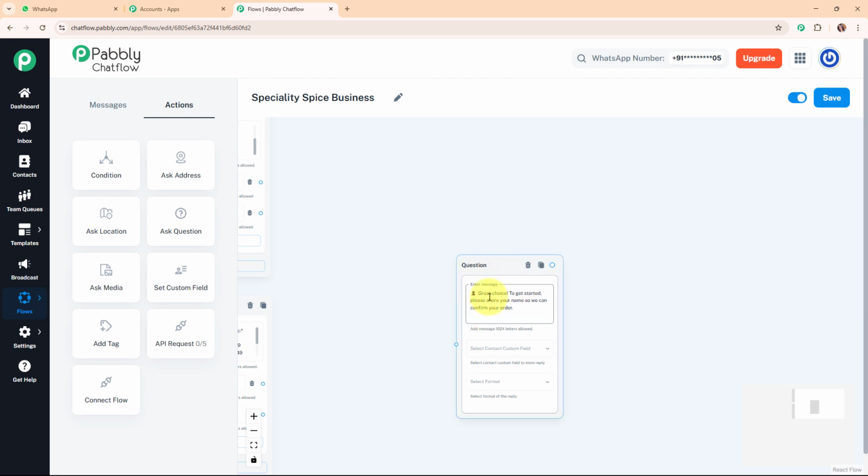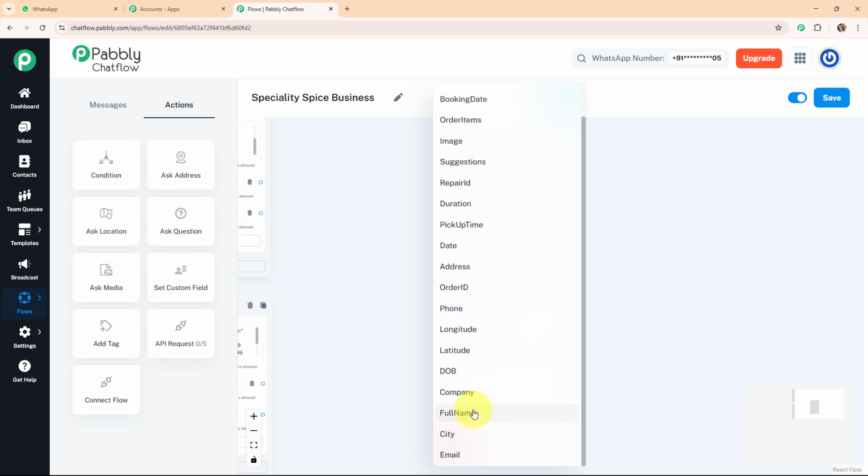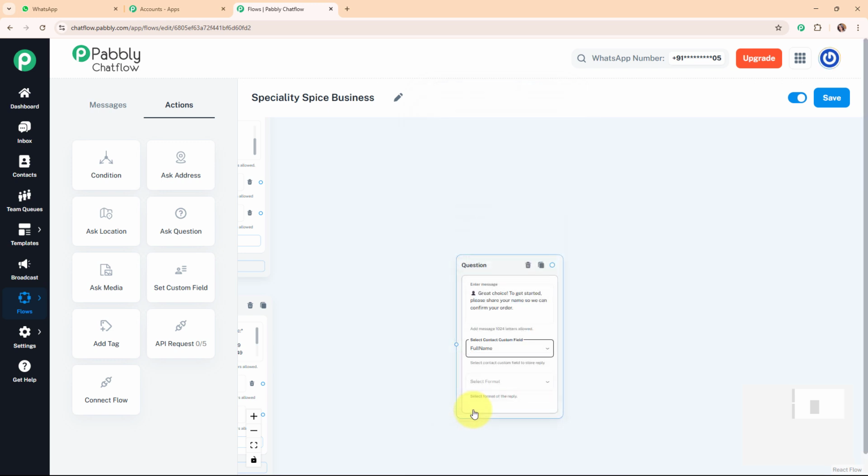And now after giving the text, I'm going to select this contact custom field, and from here I'm going to select this full name contact custom field. So here let me tell you that I've already created the contact custom field for this message box, and if you wish to learn about the contact custom field in detail, then you can check out the video dedicated for this feature on our YouTube channel.